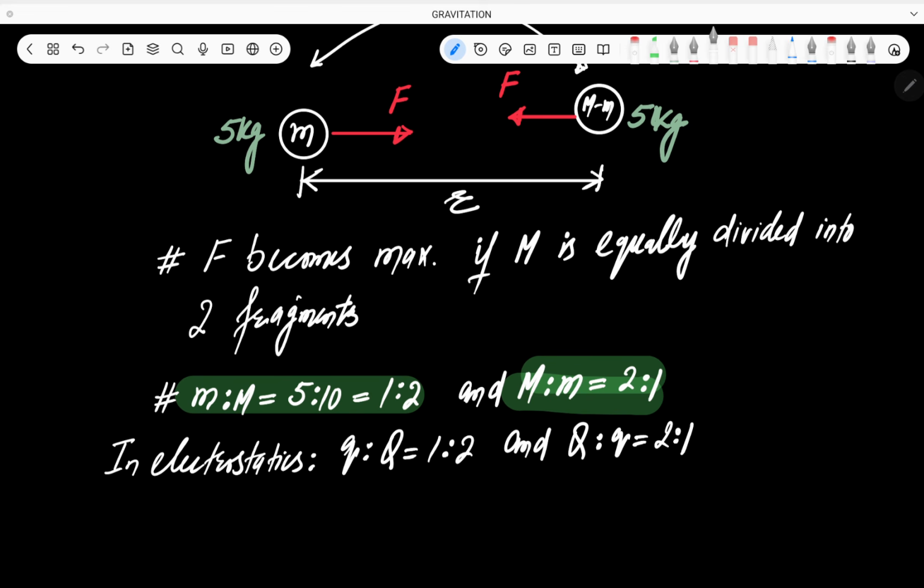This will be 2 is to 1 in electrostatics. Okay, अब आपके दिमाग में क्वेश्चन ये होगा सर आपने कहां से लाया that the force will become maximum if the capital M is equally divided into two fragments.